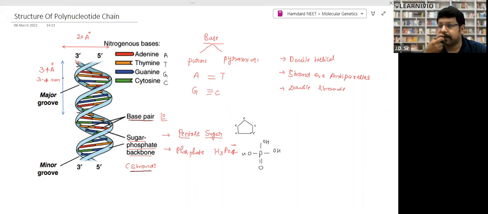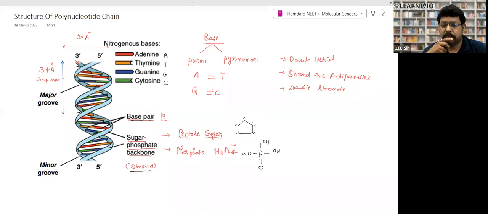I have seen a question. The question was, there are 200 nucleotide pairs in a DNA thread. What is the length of that thread? 200 nucleotide pairs means we can divide by 10. 20 DNA. 20 DNA means what should be the length? 34 angstrom into 20. That will be the length. That's how we have to calculate quickly.